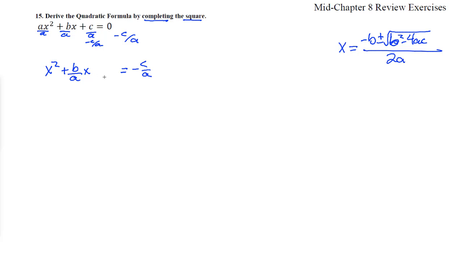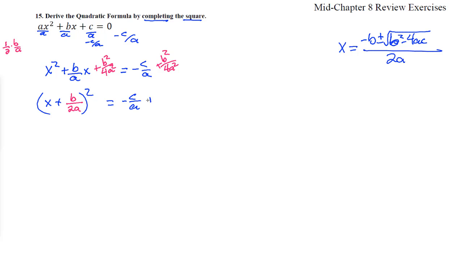Now we've got to complete the square. We've got to put something in here to make this a perfect square. We've done that before. Take half of this guy, which is b over 2a. Remember, if we take 1/2 times b over a, that's half of b over a is b over 2a. Squared is b squared over 2 times 2 is 4, a times a is a squared. So that's what we have to add. That's the magic number to add to both sides right there, so that this guy is actually a perfect square of that. All right. Let's write that out.